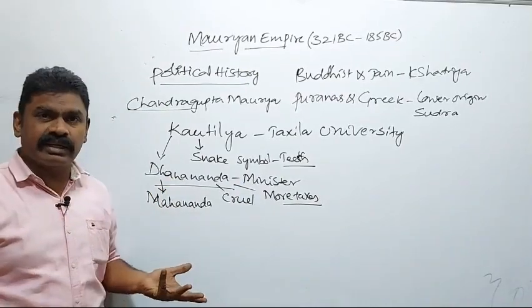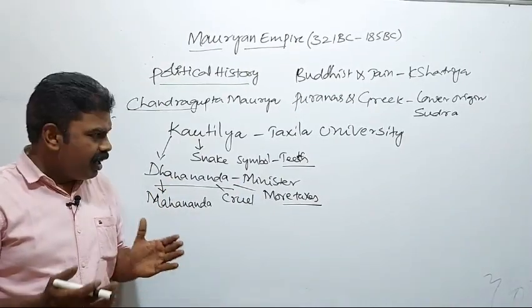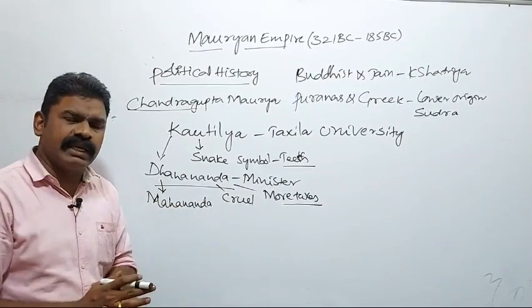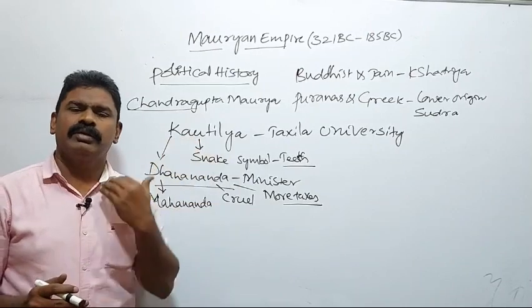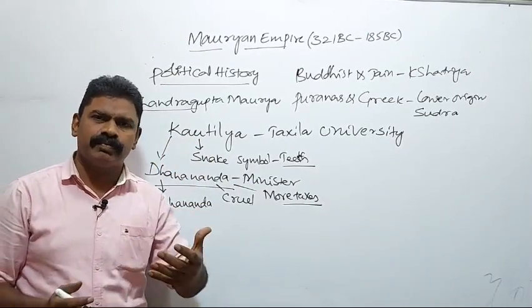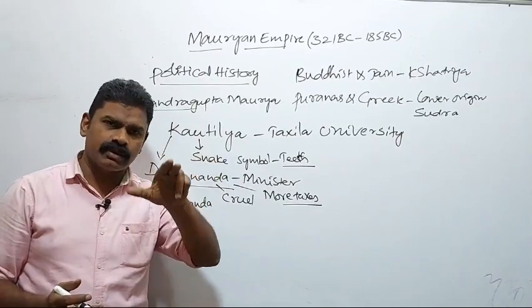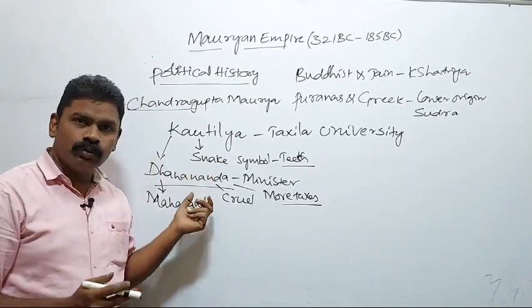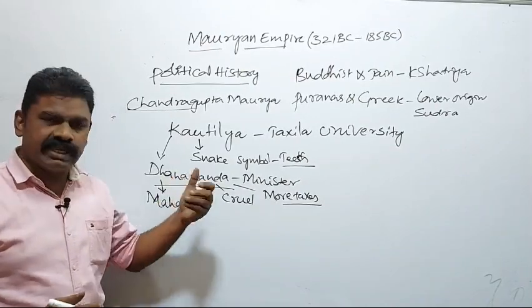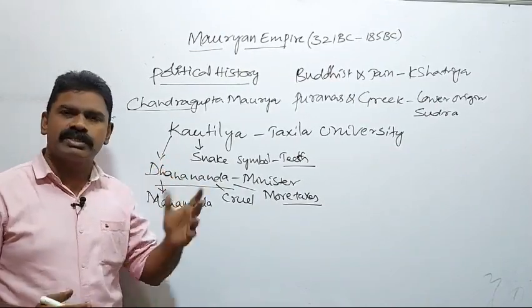Initially, Dhanananda did not care, and Kautilya was silent. Kautilya thought that he might listen to my words and change. Kautilya was in that mind. But Dhanananda was doing the same.